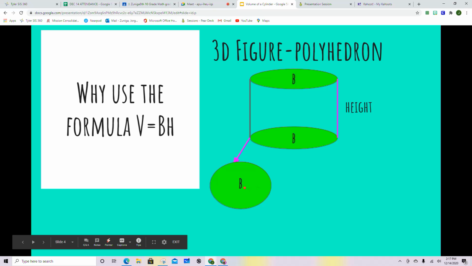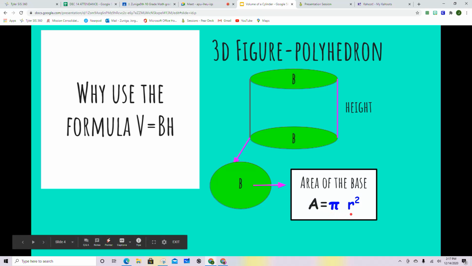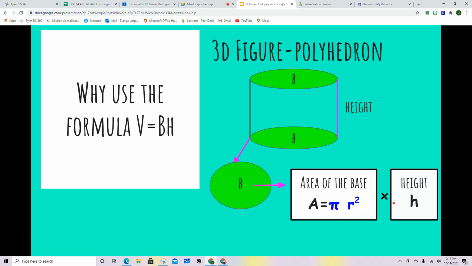It's a circle. And the formula for area of a circle is pi r squared. So once we find the area of the base using pi r squared, then we can multiply it by the height and we can find volume. So if you notice, we're actually multiplying three things here: pi, radius squared, and the height, where the formula is only two variables, capital B and H. But again, for the area of the base, we need to use this formula. So it kind of breaks up into two parts.